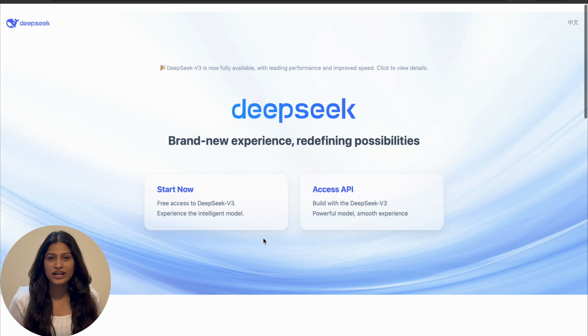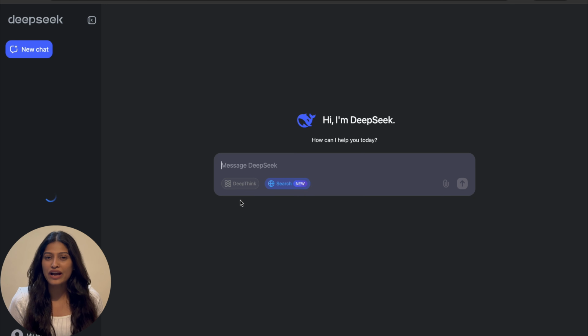Now let's take a look at the user interface. If you have used ChatGPT, this will feel very familiar. But here's the kicker. DeepSeek is completely free. Yes, you heard that right. It's open source and it's multimodal, meaning it can handle text, images, PDFs, and even web searches. Let me show you some quick examples.